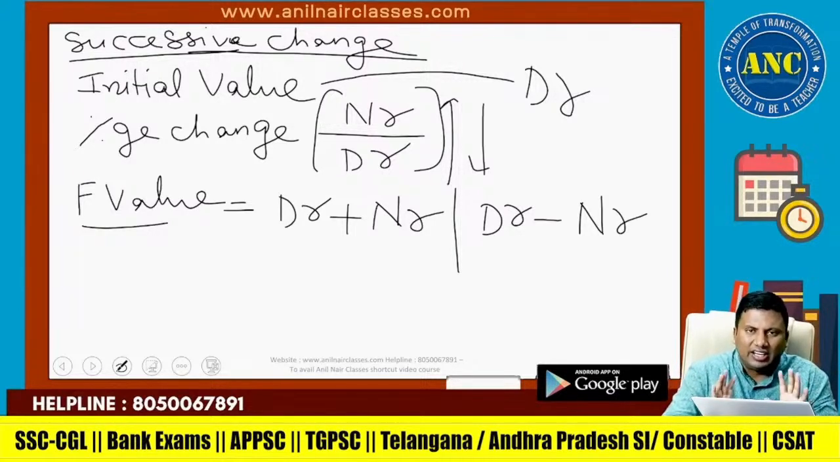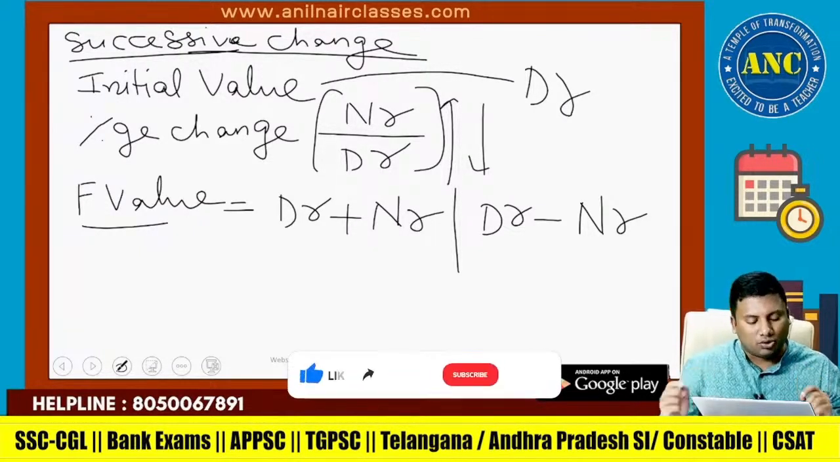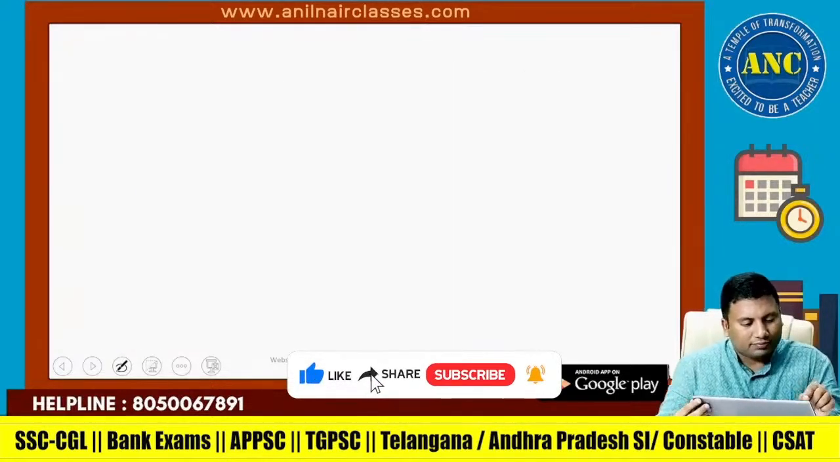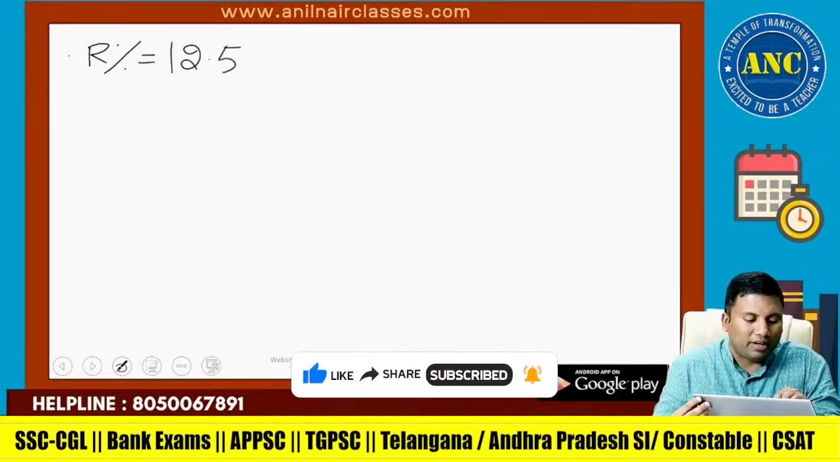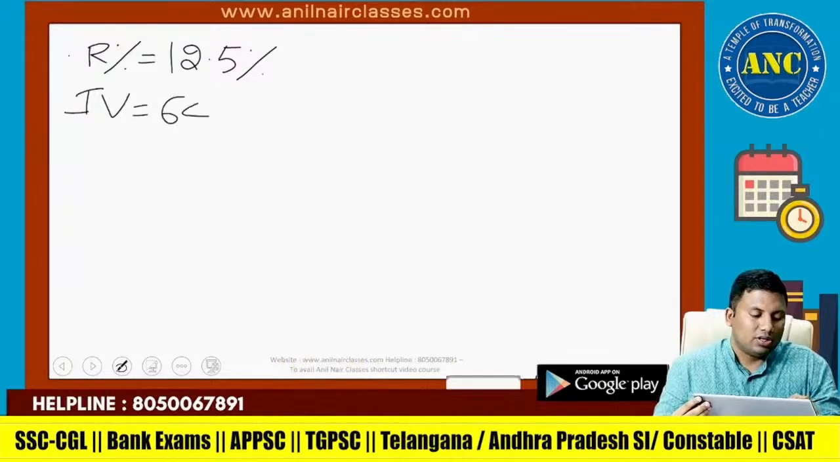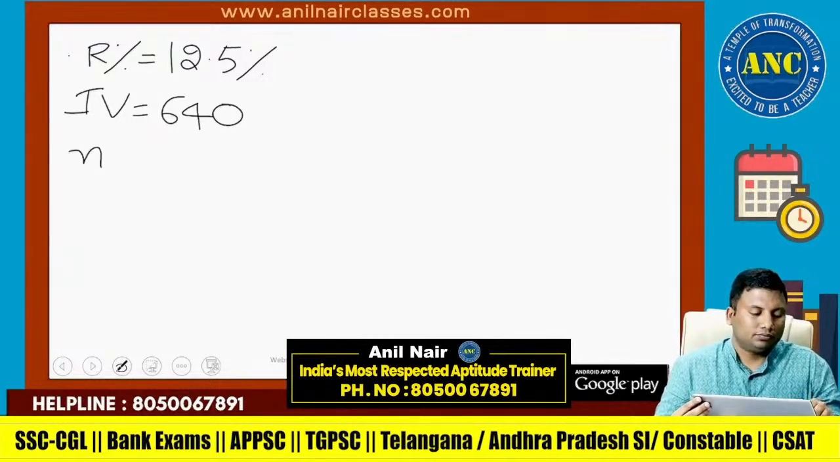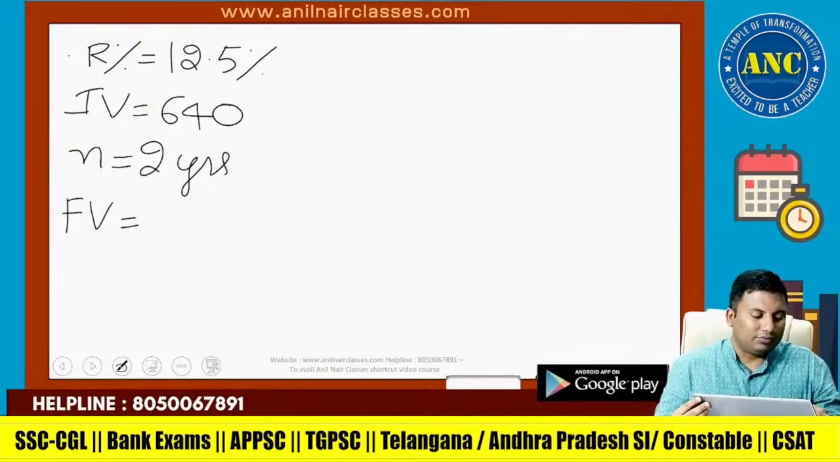Initial value, percentage change will be given. These are very theoretical. It is just some English statements. When we are solving a question, you will understand it clearly. Initial value, final value. Now, first question. You will be able to solve CI problems orally. First question. R percentage is 12.5 percentage. Initial value is 640. N is 2 years. Find the final value.